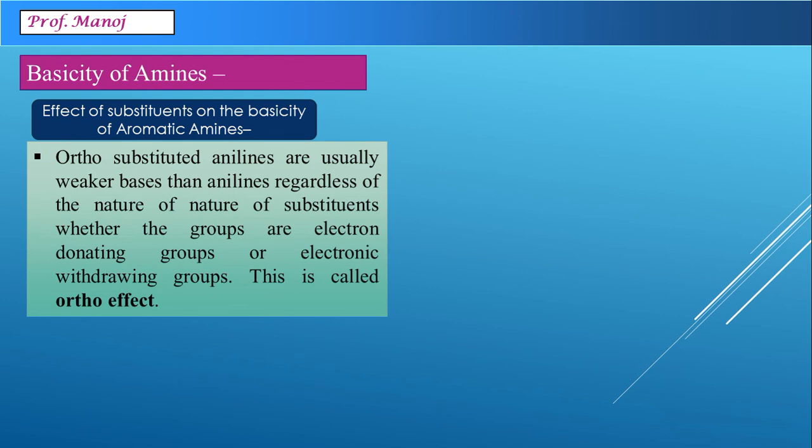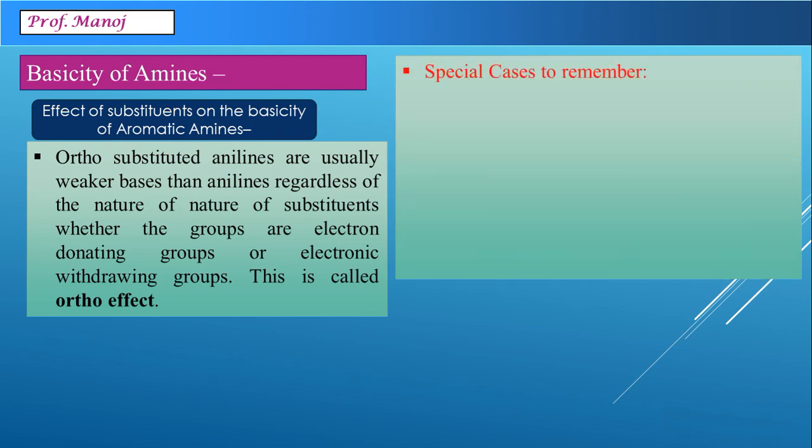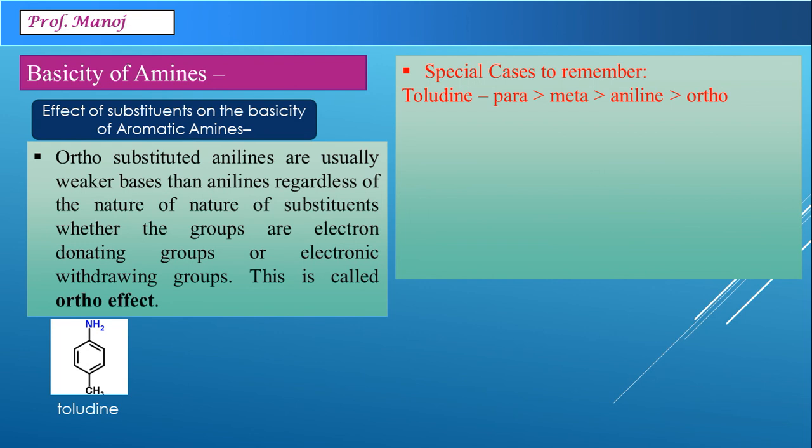Ortho-substituted anilines are usually weaker bases than aniline, regardless of the nature of the substituent. That means whether the group is electron withdrawing or electron donating. This effect is termed in chemistry as the ortho effect. For example, the cases which you want to remember for exams: first is toluidine. In toluidine, para is greater than meta, greater than aniline, and you can see as the ortho effect goes, ortho is the least basic.